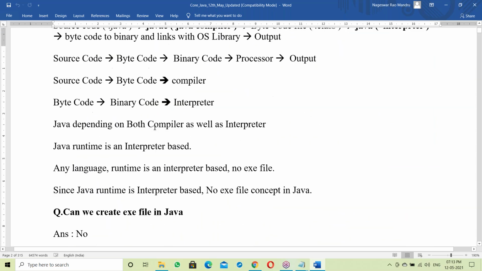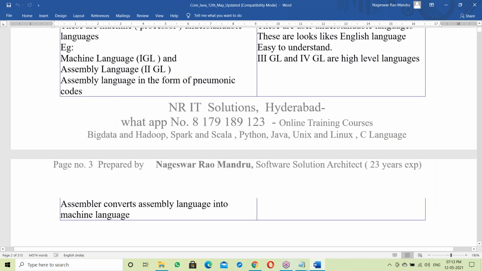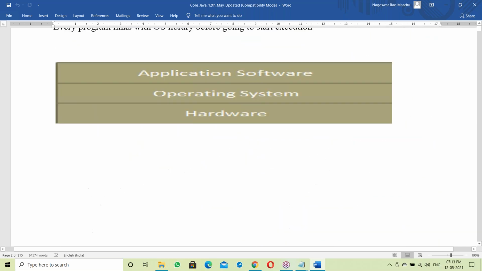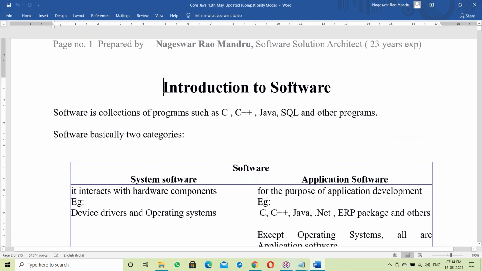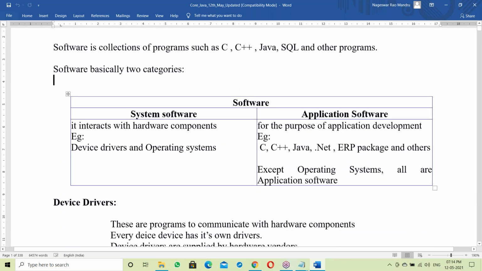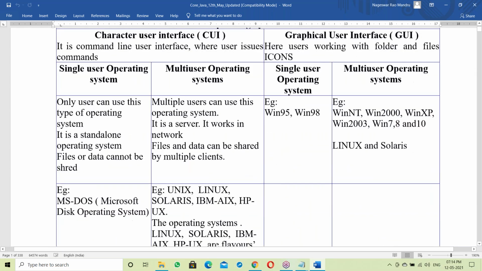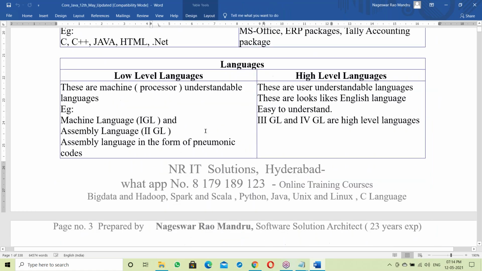Before going to Java features, there are some prerequisites, some basics. We'll start from the very basics. Even a non-IT background person can understand. My intention is that when you're facing an interview, you have to explain everything, including fundamentals. There are some unknown facts, even some people with 10 years of experience don't know.